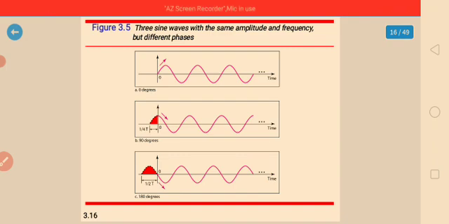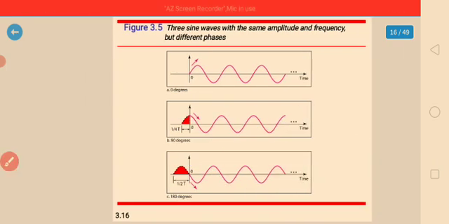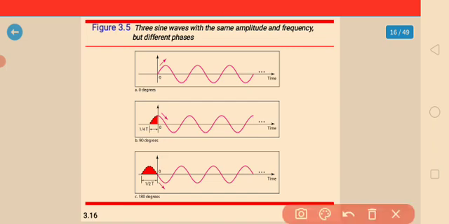Another way to look at the phase is in terms of shift or offset. A sine wave with phase 0 degrees is not shifted. The second one, the sine wave with a phase of 90 degrees, is shifted left by 1/4 cycle.